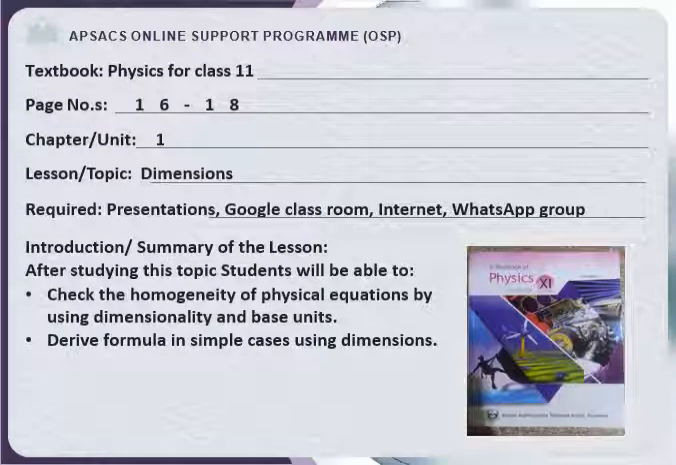We are following the textbook Physics for class first year, Khyber Pakhtunkhwa board. Chapter number 1, Dimensions. Page numbers will be 16 to 18. That will be discussed in today's presentation. After studying this topic, students will be able to understand and check the homogeneity of physical equations by using dimensionality and base units, and derive formulas in simple cases using dimensions.